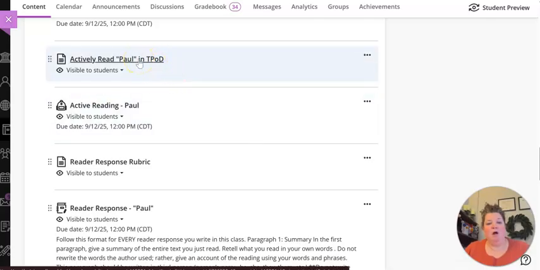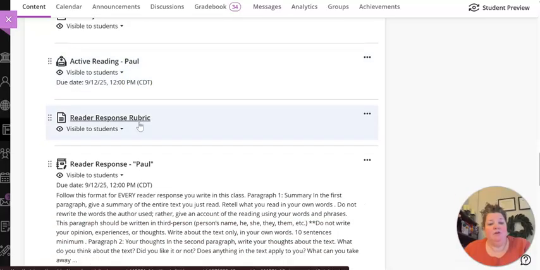This week, we're going to actively read Paul in our textbook. This is where you're going to submit that active reading. Remember, all of your scanned pages of your active reading, I need to be able to see them, and they need to be sent to me in one file, okay? So use your phone to scan those copies, and then you'll submit the one file of scanned pages for your active reading. You'll submit that scan or that file through your phone. You need to download that Blackboard app so that it's real easy just to upload the file from your phone in that Blackboard app. Here's a reader response.